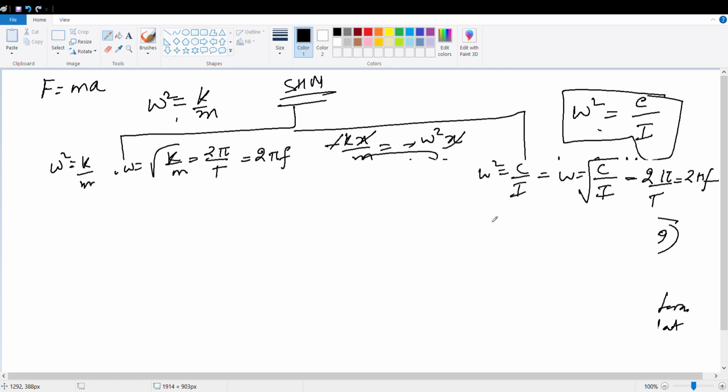And what is the time period? Your time period will be 2 pi root of m by k, and here the time period will be 2 pi root of moment of inertia by c.